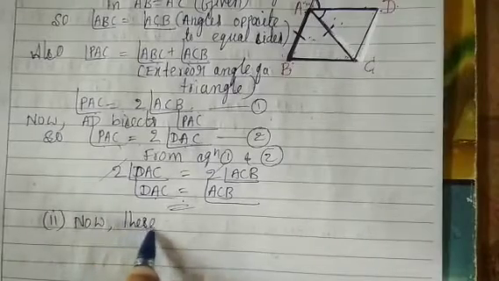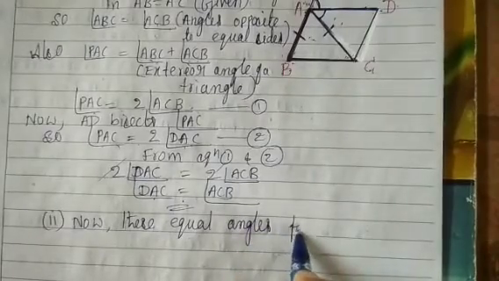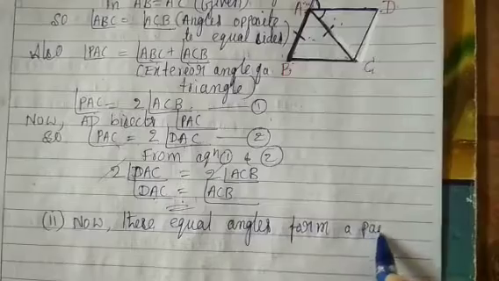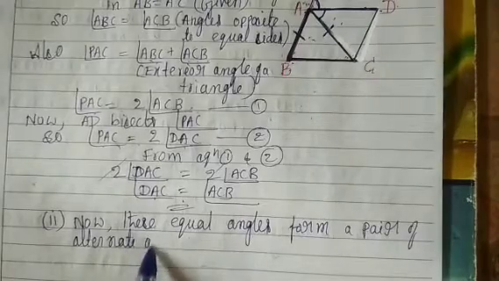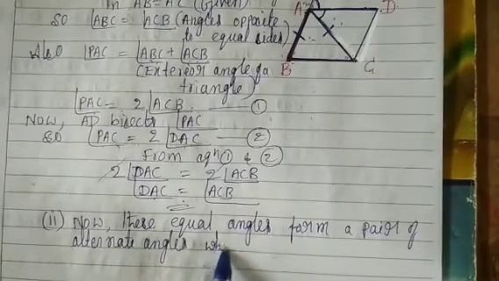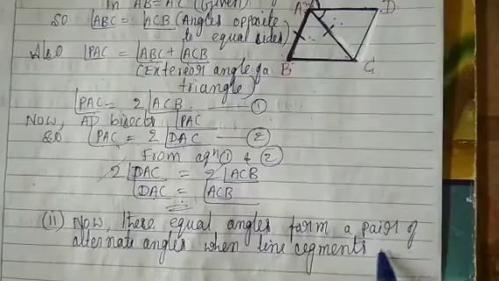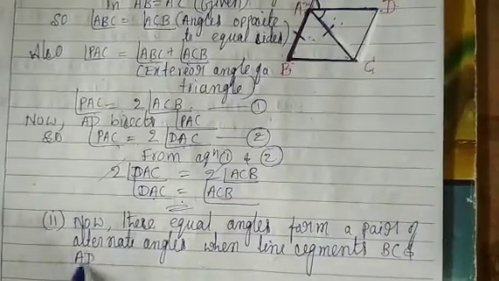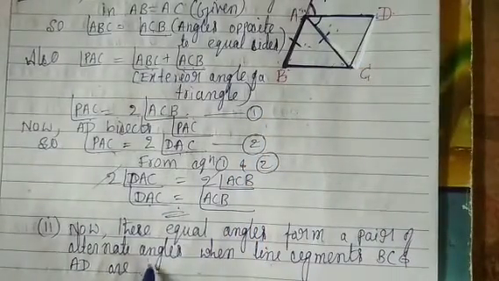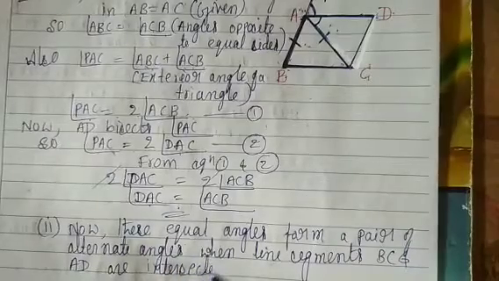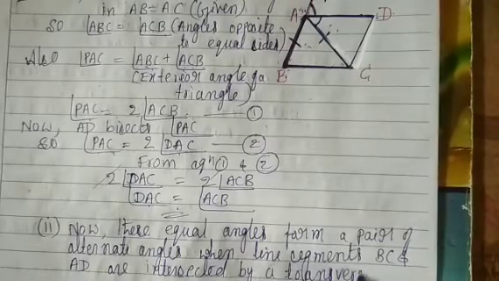Now these equal angles form a pair of alternate angles when line segments BC and AD are intersected by a transversal AC.